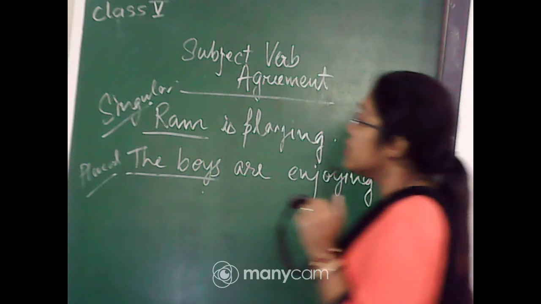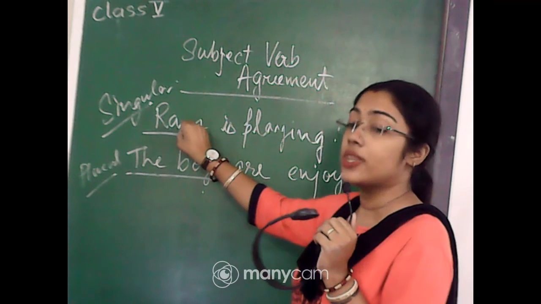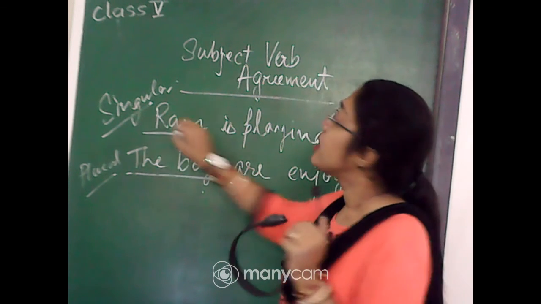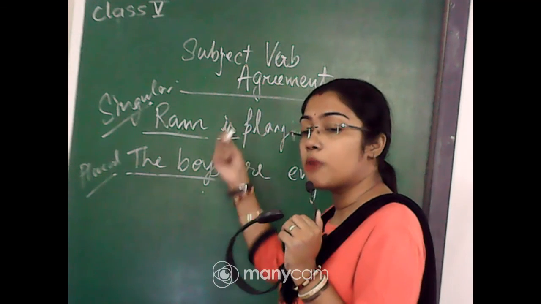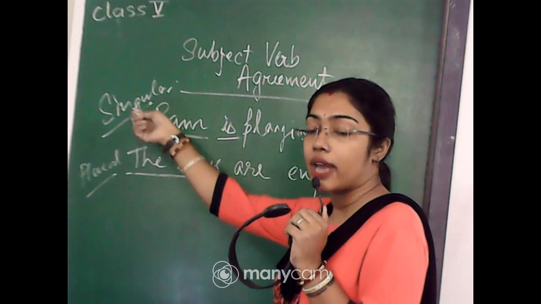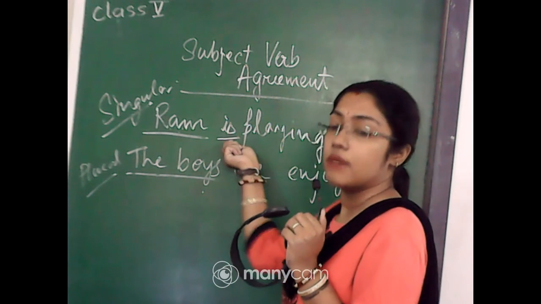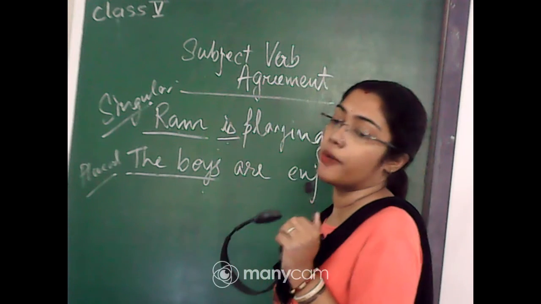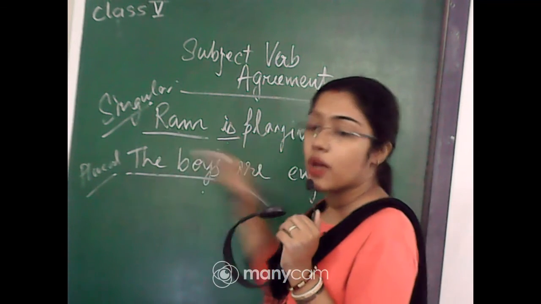Okay, so when the subject is singular, the verb also needs to agree with the singularity of the subject. Therefore, I am using the verb is, because is also singular. So, the subject and the verb need to agree with one another.